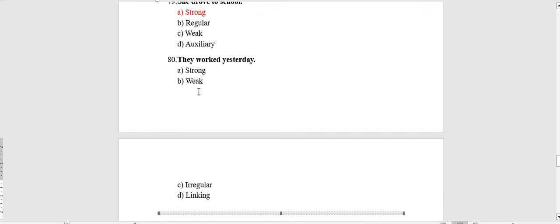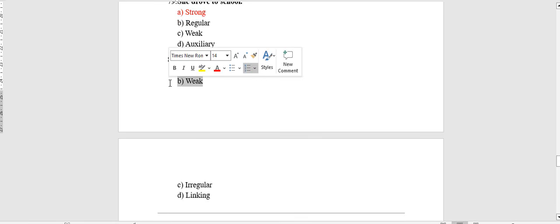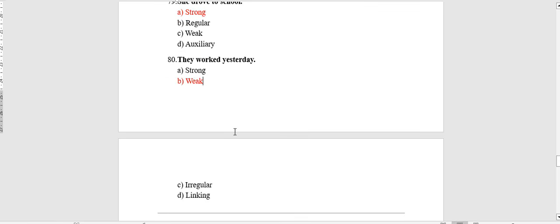Is it strong, weak, irregular, linking? Work is weak. Okay, I'm going to leave the answers again. 74 transitive, 75 intransitive, 76 linking, 77 auxiliary, 78 irregular, 79 strong, and 80 is weak.